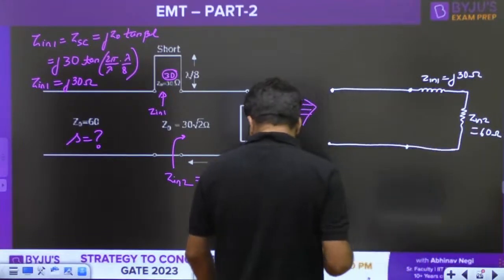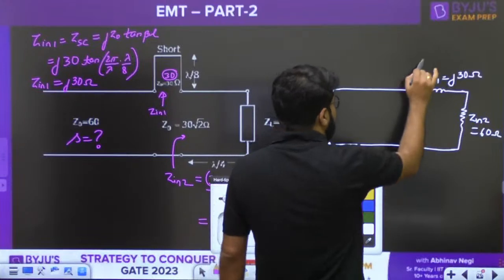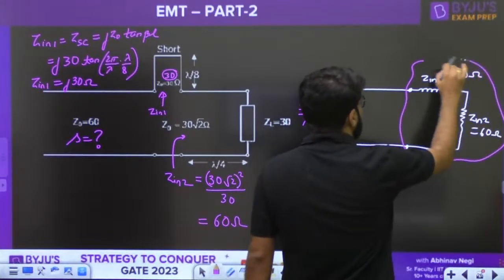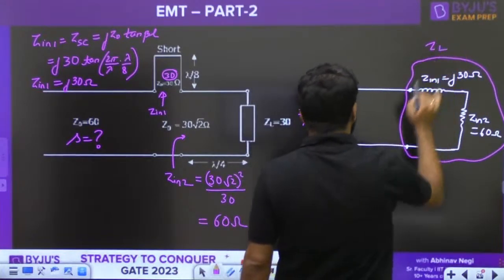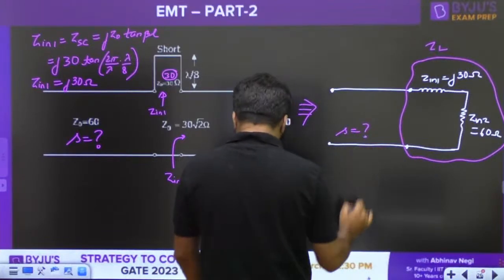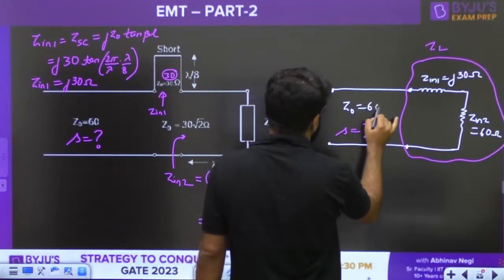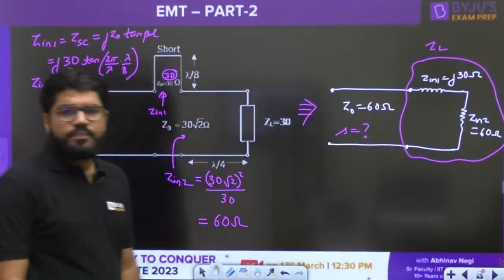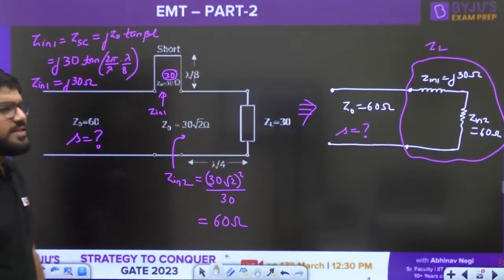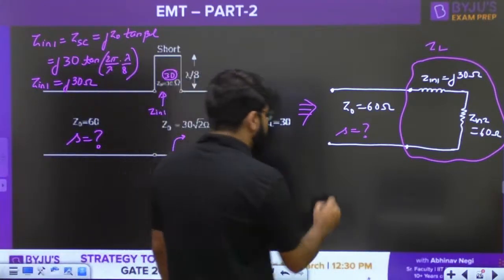That is why I am showing it as an inductor. Then followed by Zn2, which is real, equal to 60 ohms. This is known as the load of the main line, ZL. You need to calculate the standing wave ratio for the line whose Z0 is equal to 60 ohms. So what should be the value of the ZL first of all?